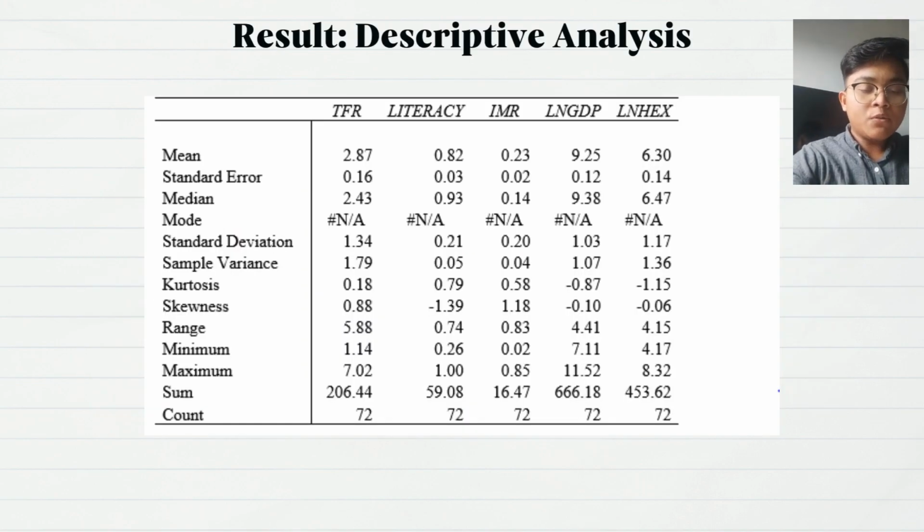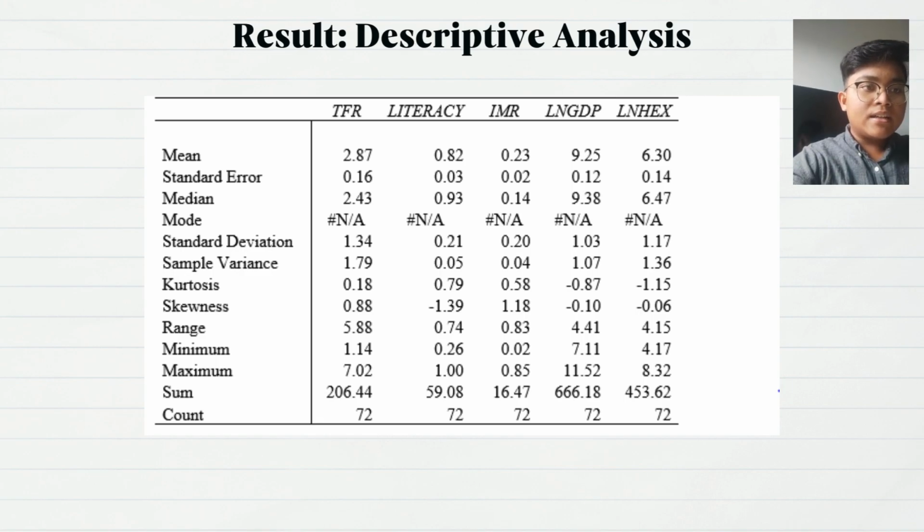Next, we move to chapter 4, which is the results. The first part is descriptive analysis. The table shows the data of total fertility rate, which measures the average number of children per woman, falls between 1.14 to 7.023 with a range of 5.88. The mean value of TFR is 2.87, which indicates the average value of the TFR, while the median is 2.43.